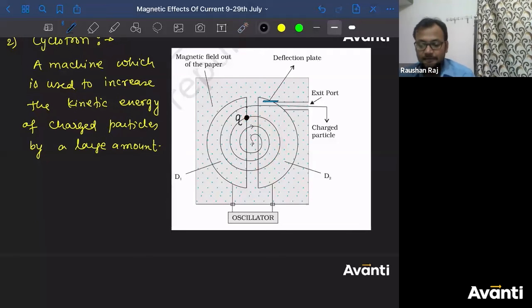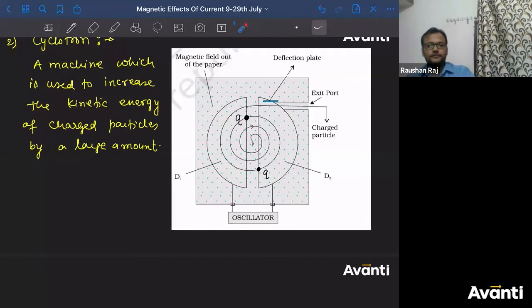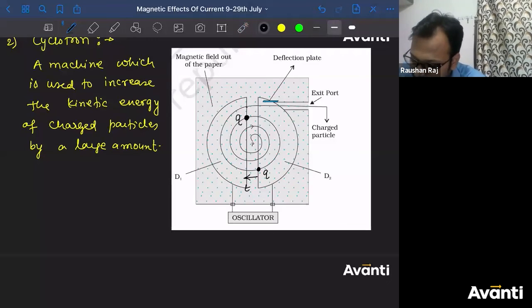Tell me again, if I have to increase the kinetic energy of this charged particle, in which direction now do I have to apply the electric field? Towards left. Correct? So now I have to apply the electric field towards left. Initially I had to apply the electric field towards right. Correct? Is this understood? How is it possible? Tell me, children, how is this possible? How will you maintain such an arrangement?